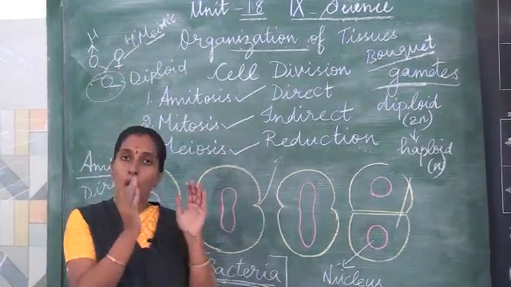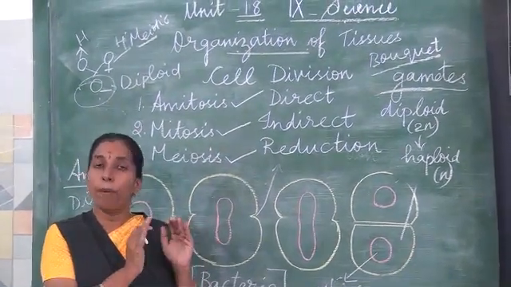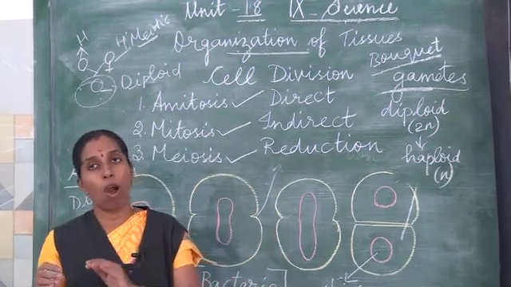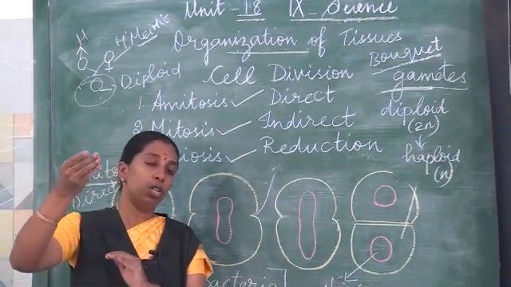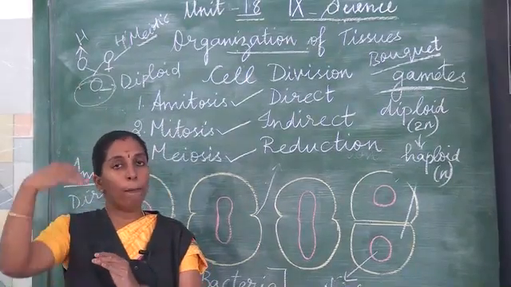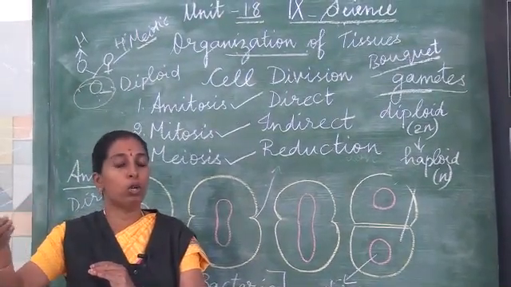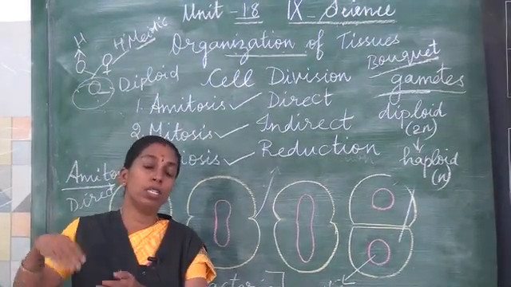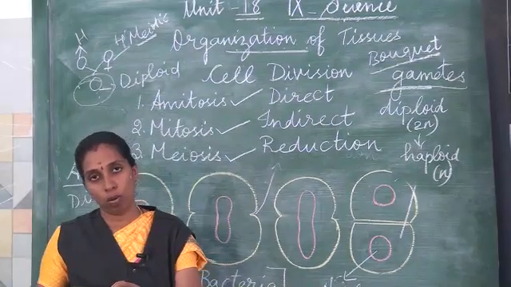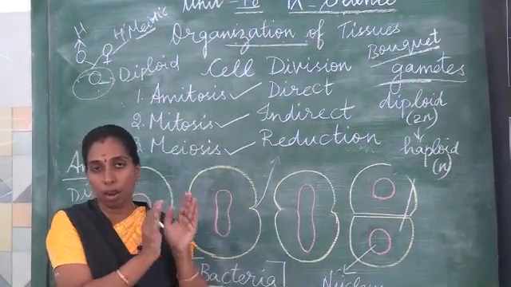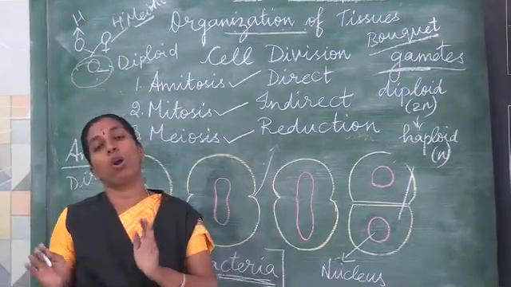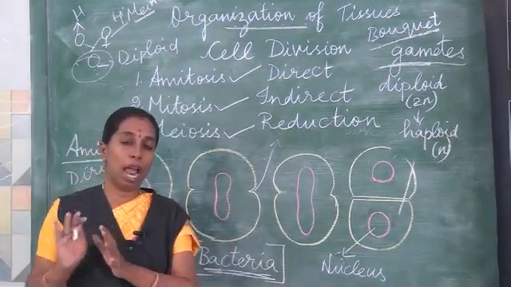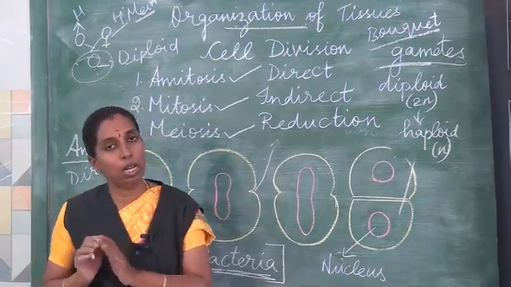In mitosis, the diploid number of chromosomes is always maintained. In meiosis, it is reduced from diploid to haploid. Diploid means 2n, two sets of chromosomes, which is reduced to haploid. Haploid means half the number of chromosomes. Meiosis takes place only during the reproductive stage, during gamete formation.